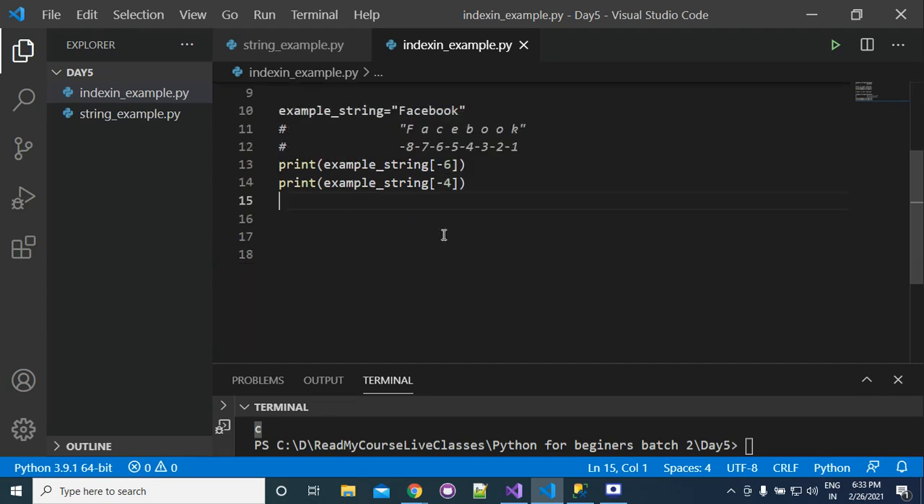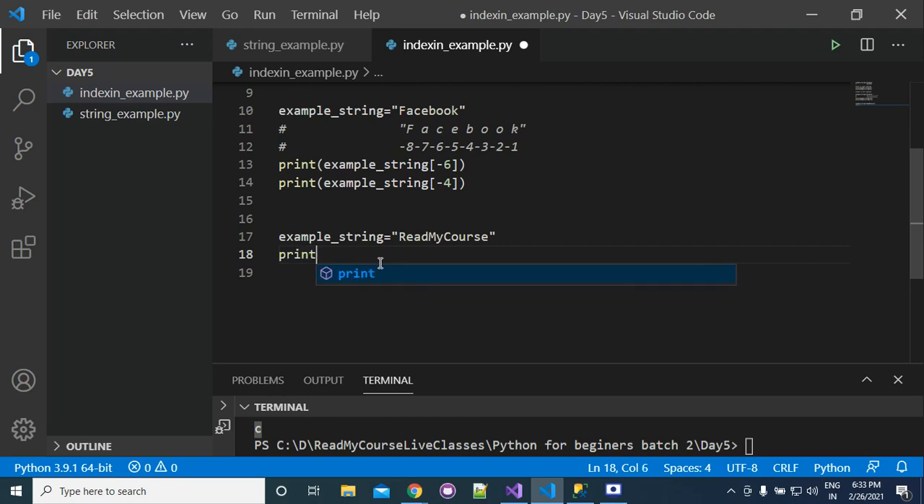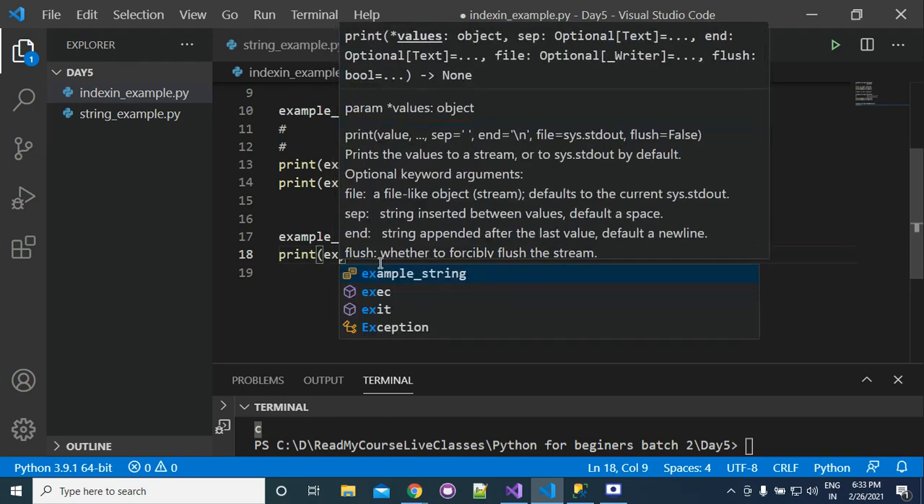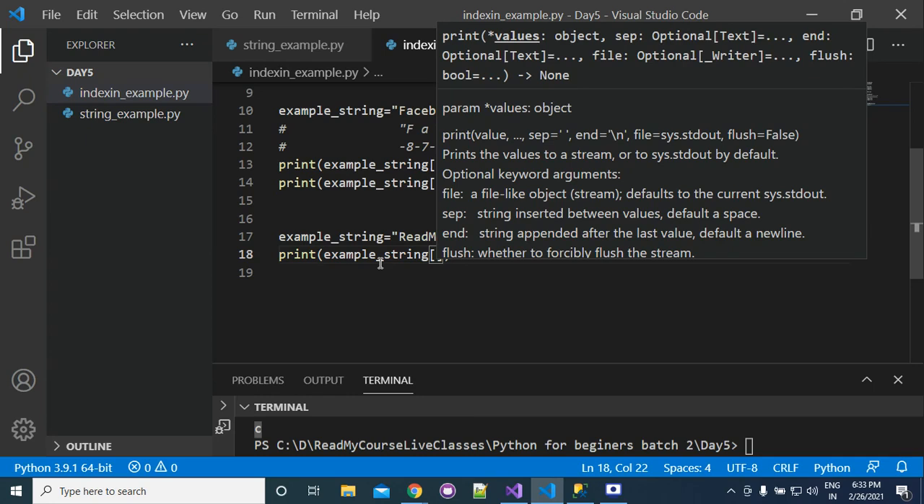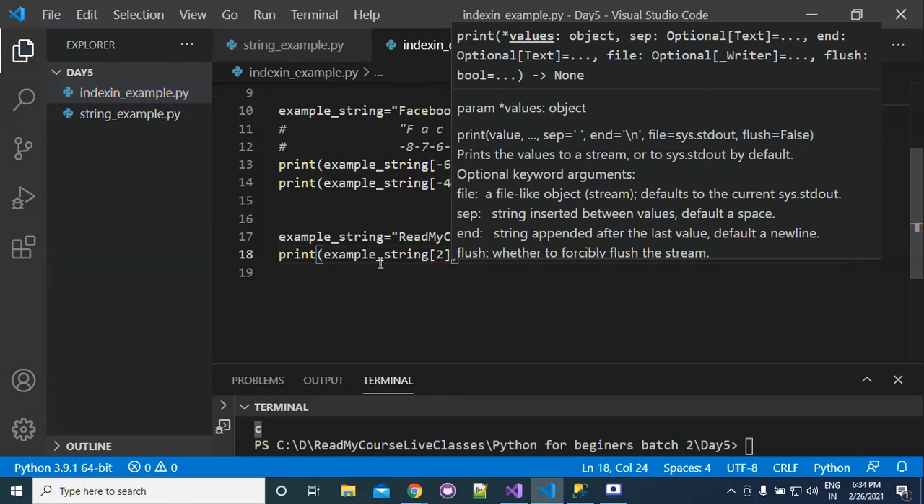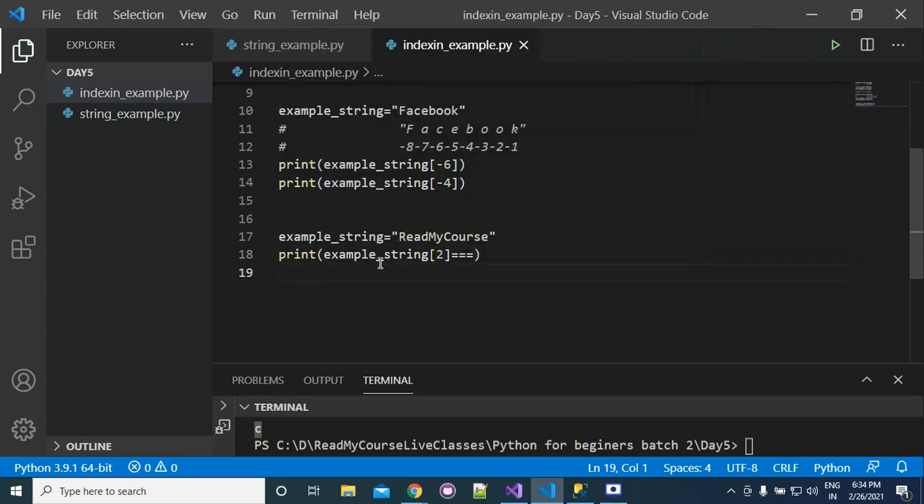Now I am asking one more question. Suppose that we have an example string. Read my code. Now if I ask you, is example string 2 equal to example string, and then -6, what would be the result?